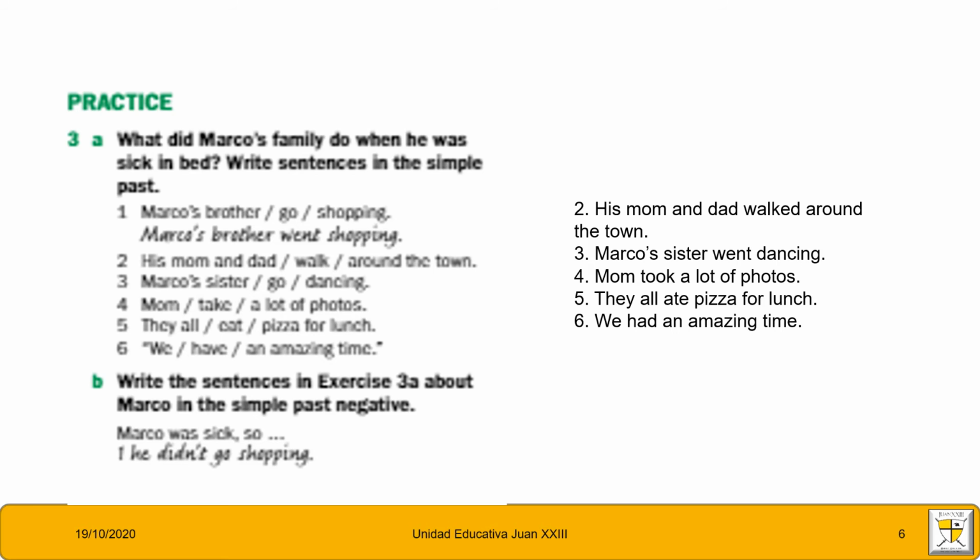Second, his mom and dad walked around the town. This is a regular verb. Marcos' sister is irregular: go, went. Okay. Mom took a lot of photos. They all ate pizza for lunch and we had an amazing time. Okay?